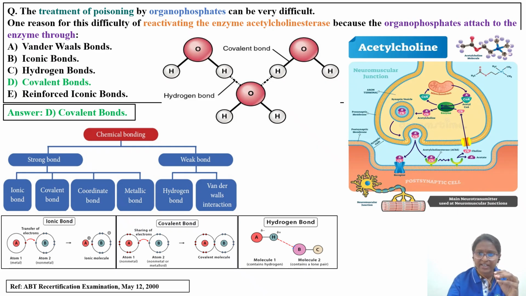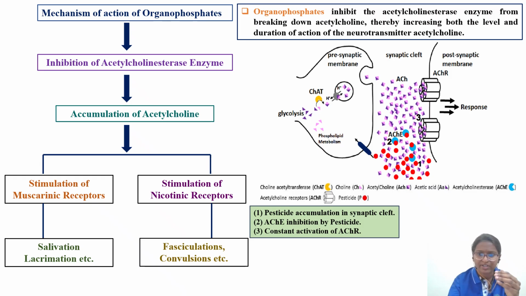Let's go through what I have explained in the flow diagram I have kept. This is the mechanism of action of organophosphates. The pathway is not only applicable to organophosphates but also to other acetylcholinesterase enzyme inhibitors, so the same concept applies. Instead of organophosphates, remember acetylcholinesterase inhibitors. The mechanism of action is inhibition of the enzyme acetylcholinesterase. This is your presynaptic neuron and this is your postsynaptic neuron. In the presynaptic neuron, this is your choline and this is your acetic acid.